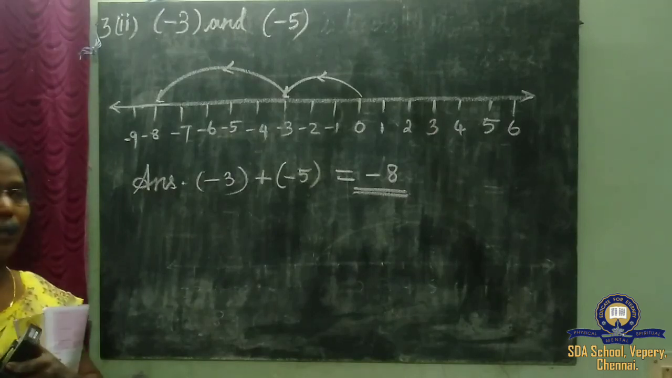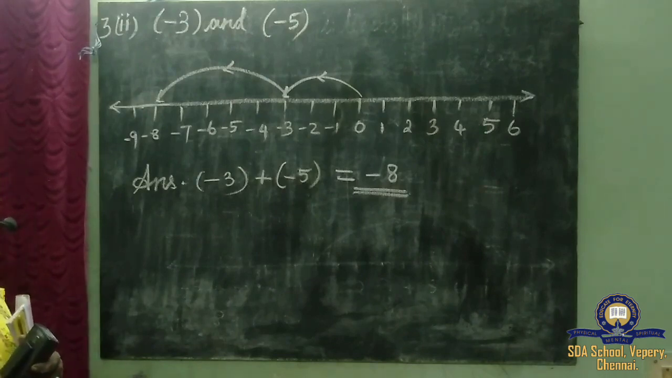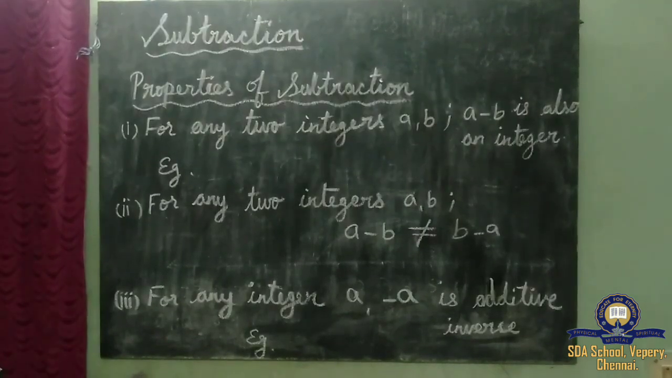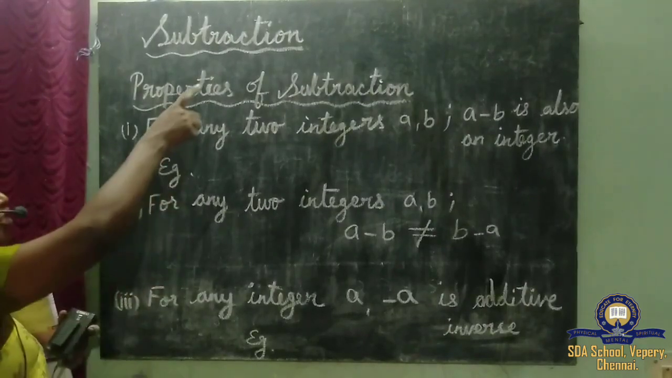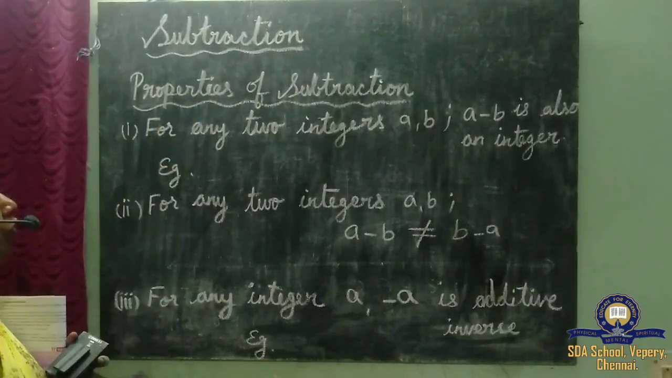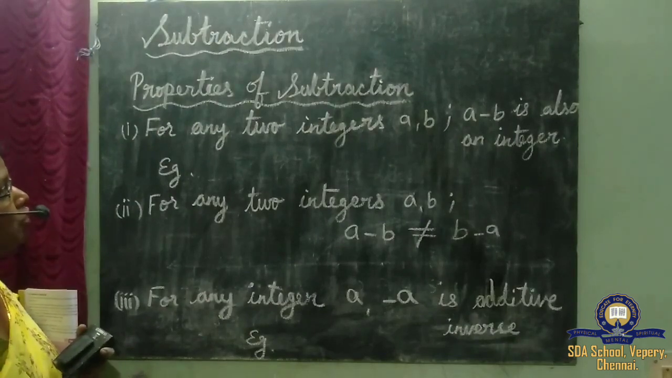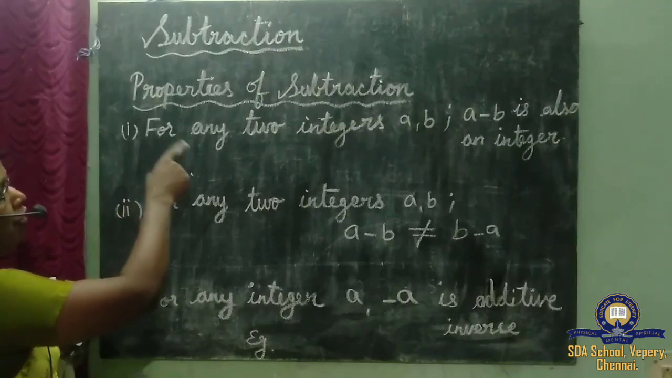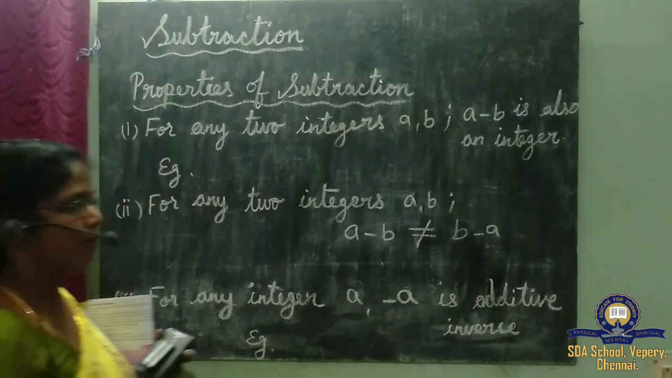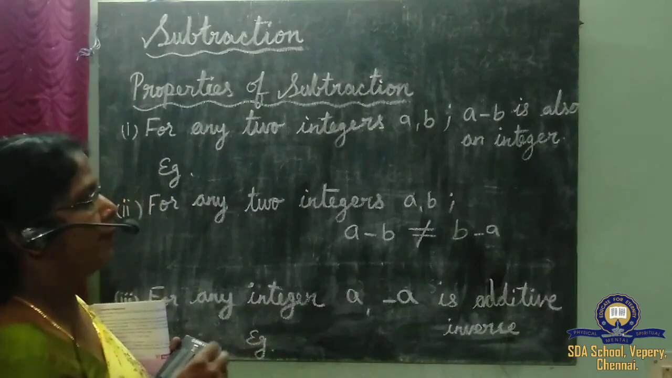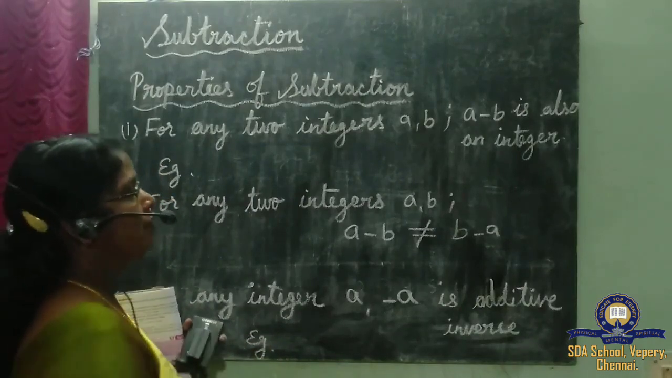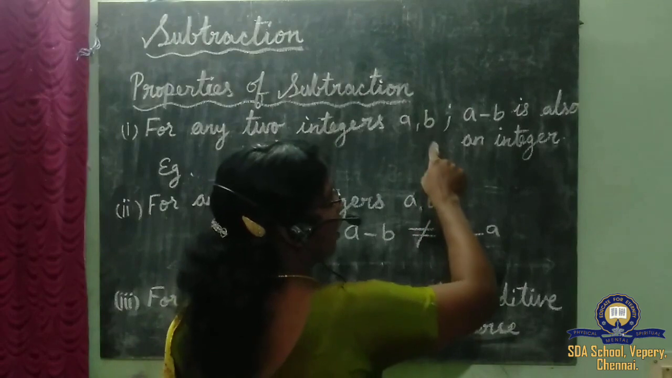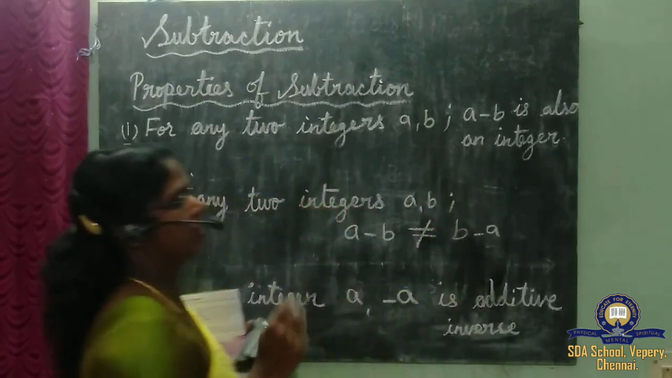With this, we are completing exercise 1.1. Next, we'll move on to exercise 1.2, subtraction. Okay, next subtraction we are going to learn. As we learned properties of addition, we have some properties for subtraction also. That is first one. For any two integers a comma b, a is one integer, b is another integer. Now when we subtract these two integers, the answer which we get is also an integer.